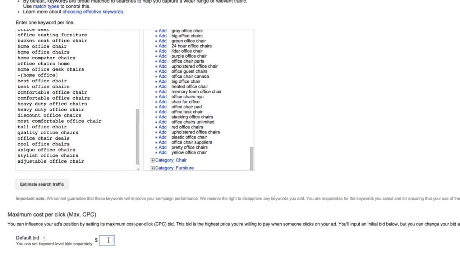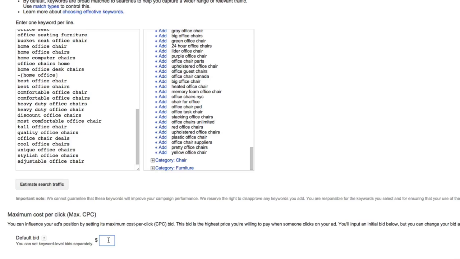But I could go in there later and change any given keyword to whatever bid I want to change it to. So for example, I could take best office chairs and make it $1, and I could take best office chairs for sale online and make it $5. But you have to set a default bid, what new keywords will default to when you add them. This is Google's way of ensuring that every keyword in the account gets a bid.